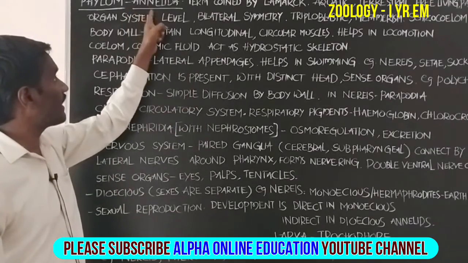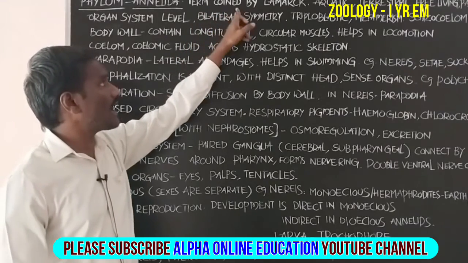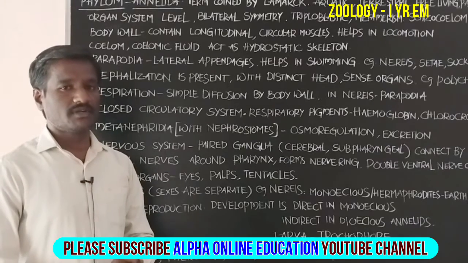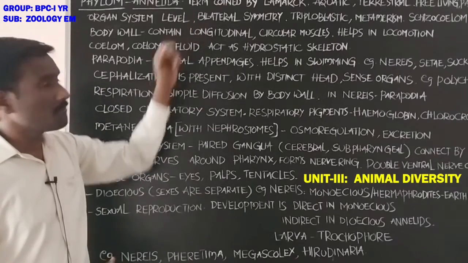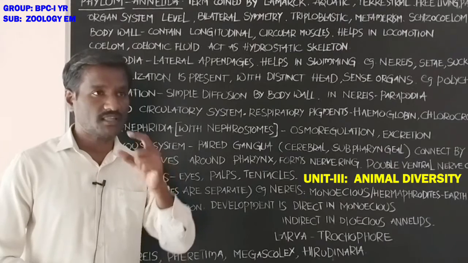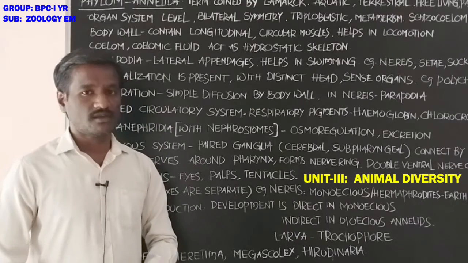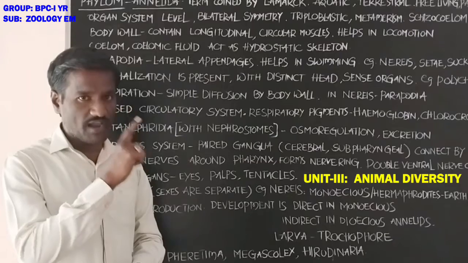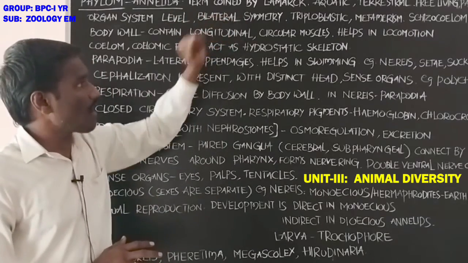Students, phylum Annelida. The term Annelida was coined by the scientist Lamarck, because of the presentation of the annuli, the rounded segment-like structures in the body of these animals. By the presentation of the annuli, the phylum name is Annelida, coined by Lamarck.